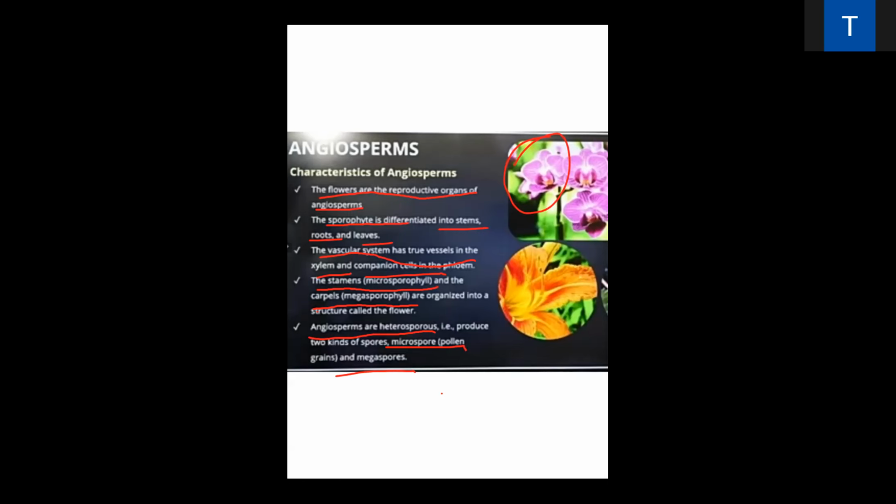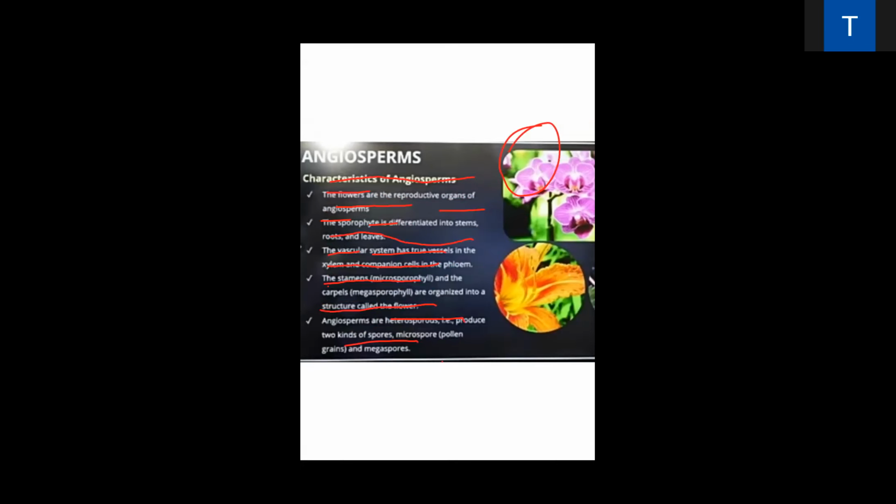Next is the characteristic feature of. Next is characteristic feature of. Just a minute. Next is characteristic feature of angiosperm. What is the characteristic feature of angiosperm? Yesterday I had also discussed about you.